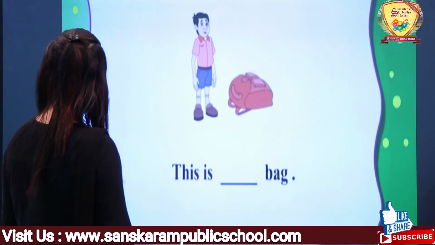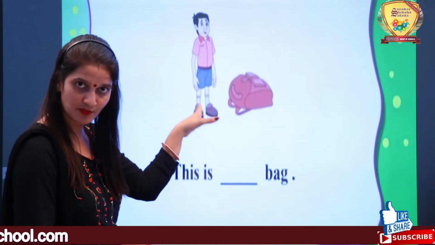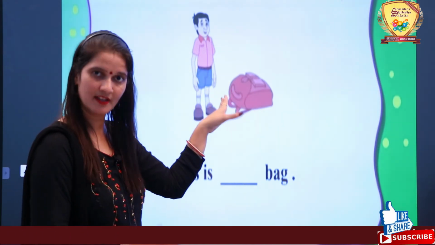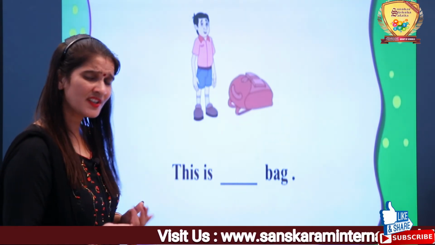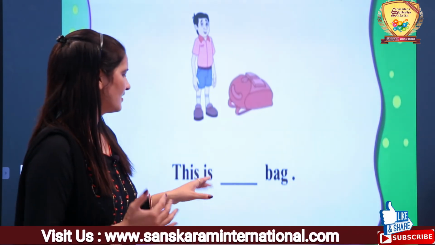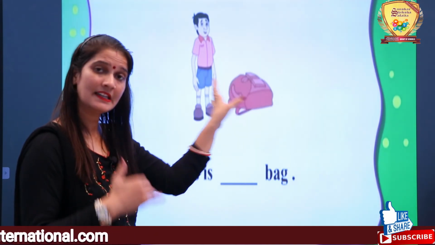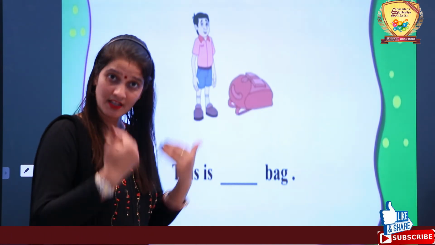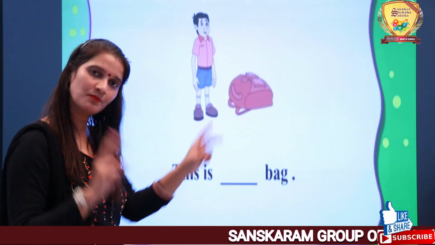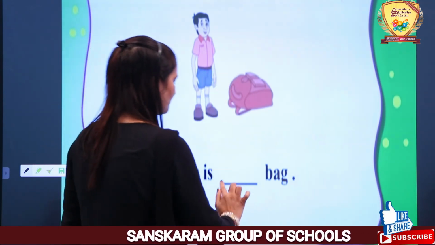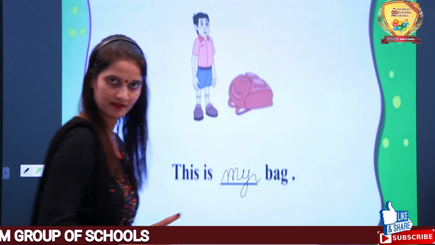Next one. What is this? Bag. Whose bag? This boy is standing near the bag. It means the bag is related to him only. Students, there are options. If this boy is saying something about this bag, he can say this is my bag. And if we are talking about him, then we can say this is his bag. Got it? Both options are correct. This is my bag. Got it?